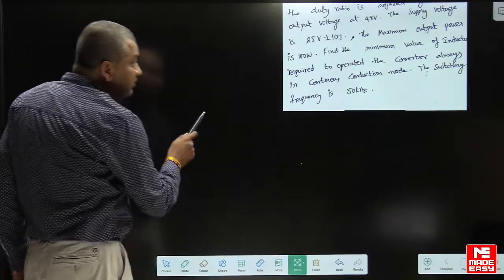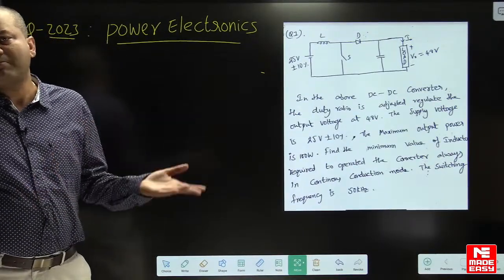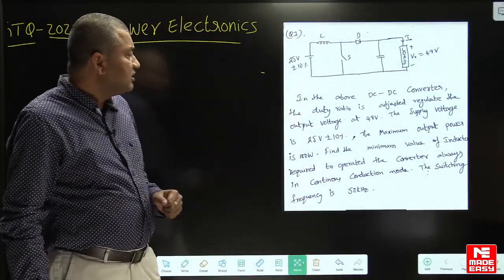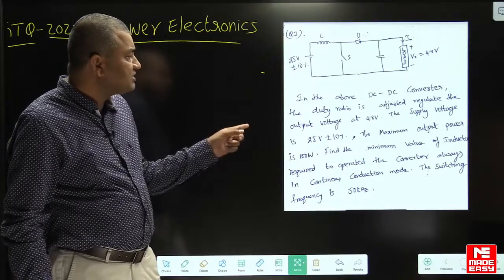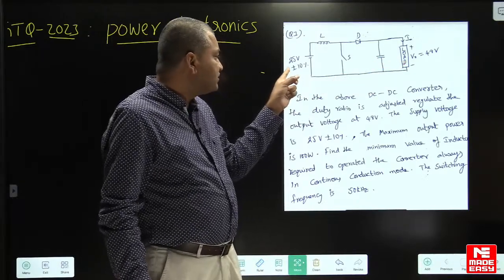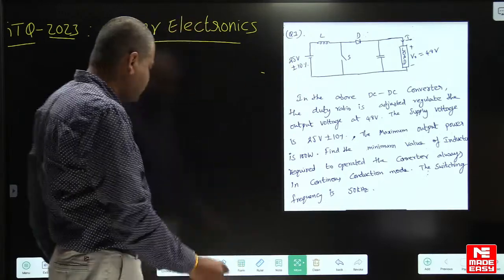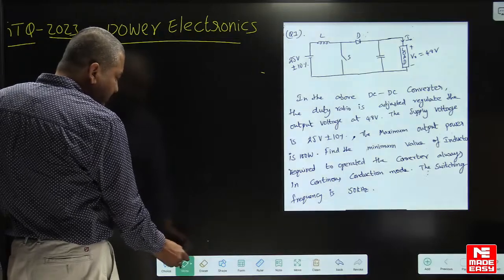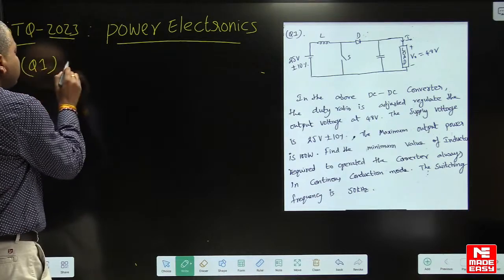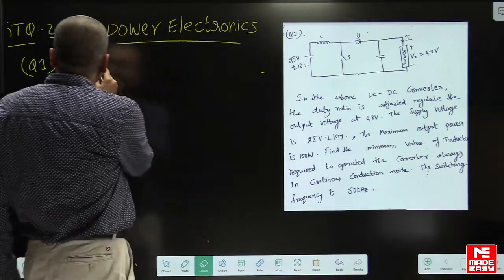The weightage of the GATE examination for power electronics varies from 8 marks to 12 marks. Here in a DC to DC converter shown in the figure, the duty ratio is adjusted to regulate the output voltage at 48 volts. That means the supply voltage is fluctuating, 25 plus or minus 10%. So what is this converter here, dear students? In question number 1, it is actually a buck converter. Just go through the circuit diagram.